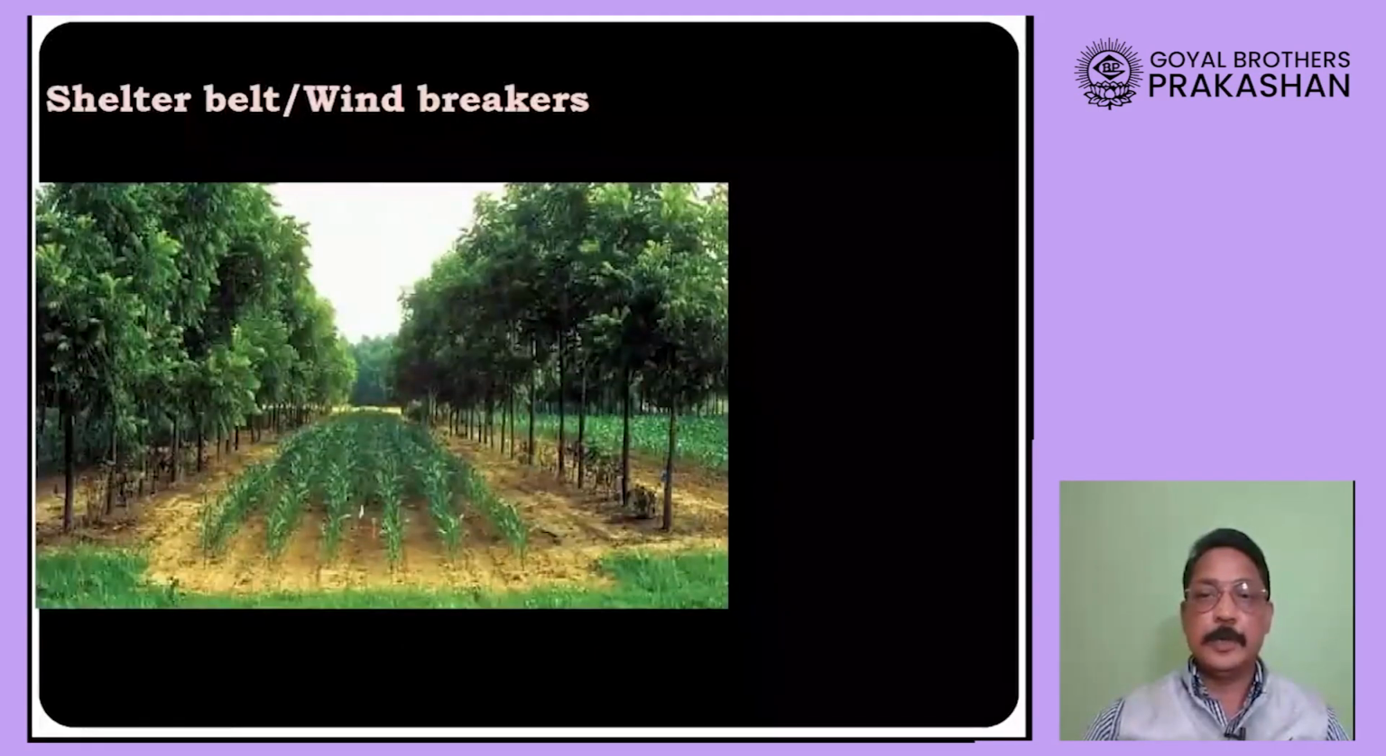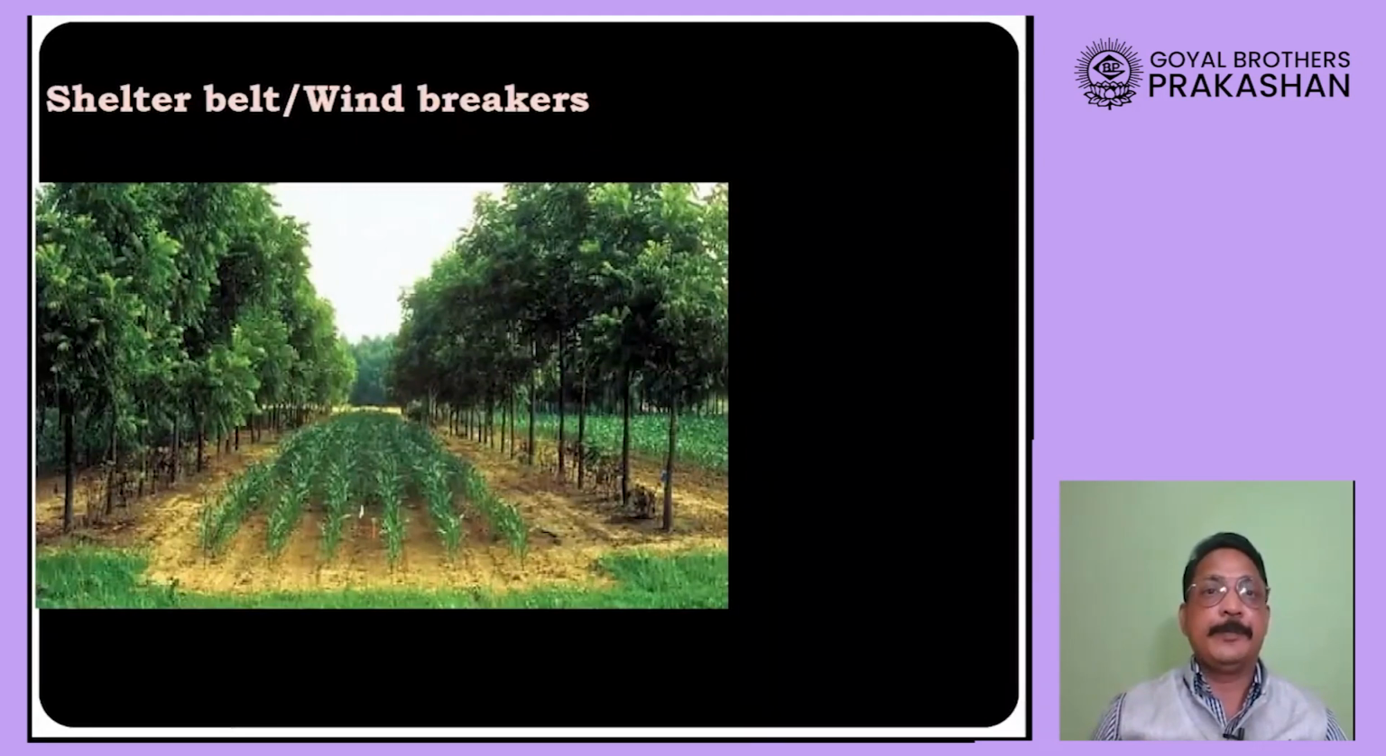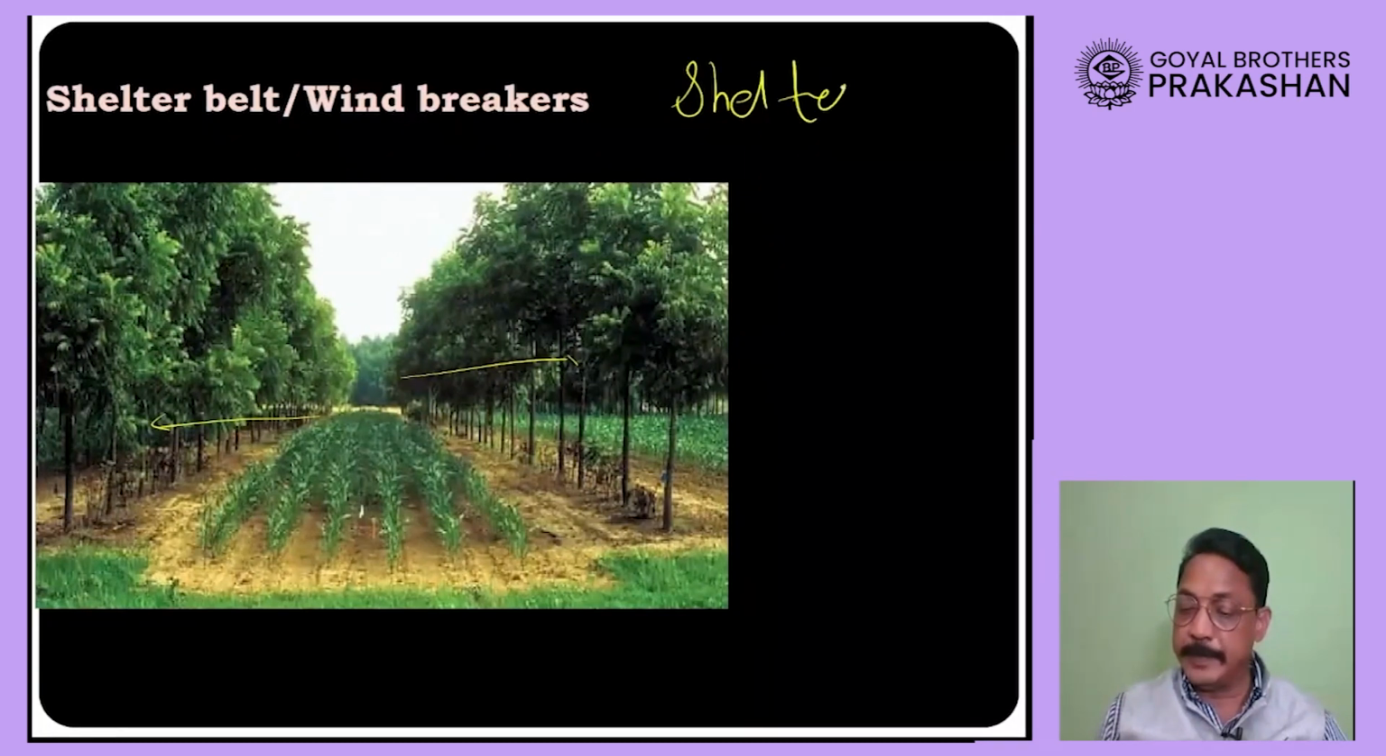Now dear students, look at this picture very carefully. You will find some crops are being grown, okay, and near these crops on either side you will find trees are planted. Okay, when trees are planted like this, it is called a shelter belt. So shelter, that means these trees are giving protection to these plants.